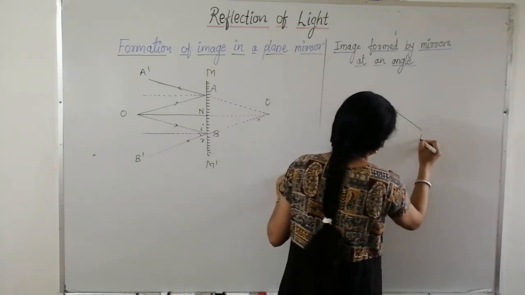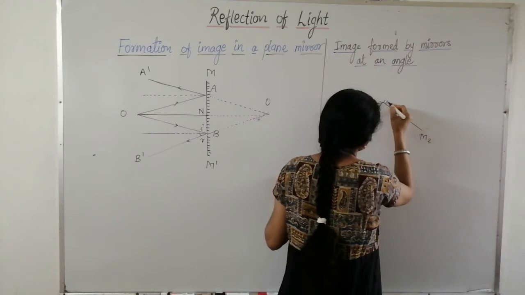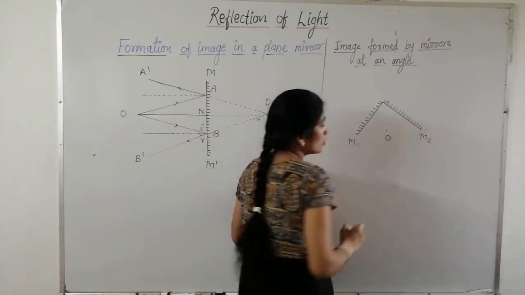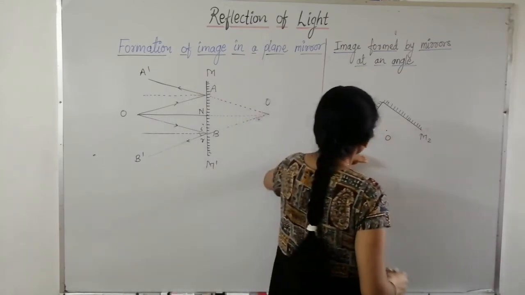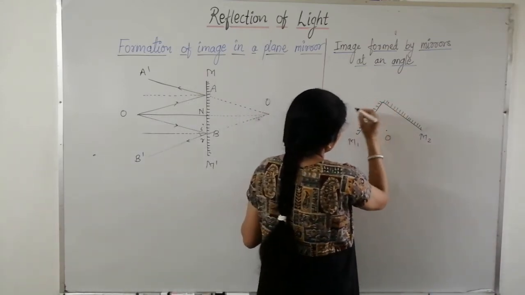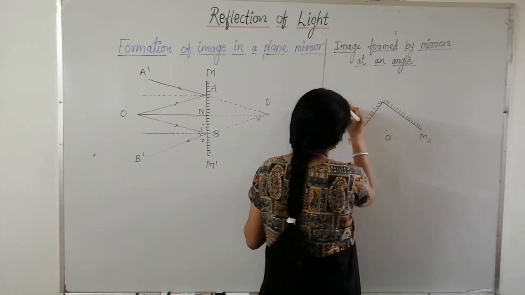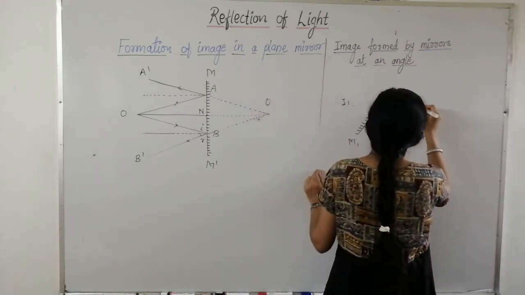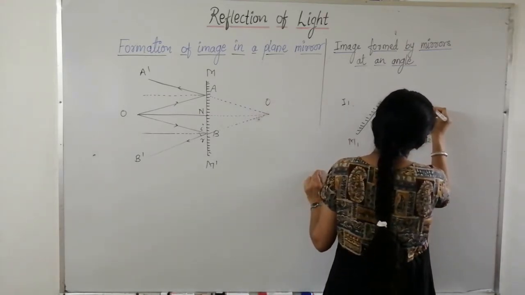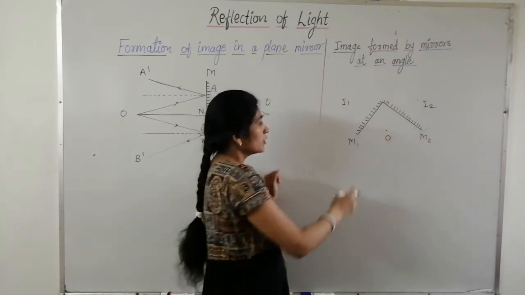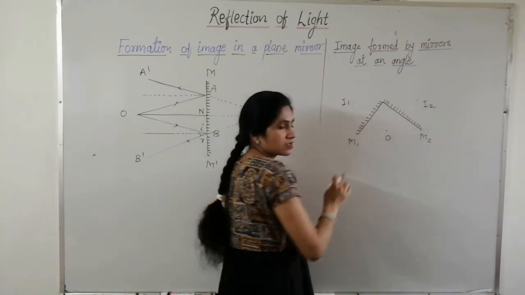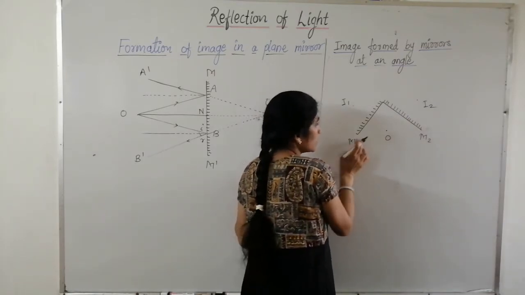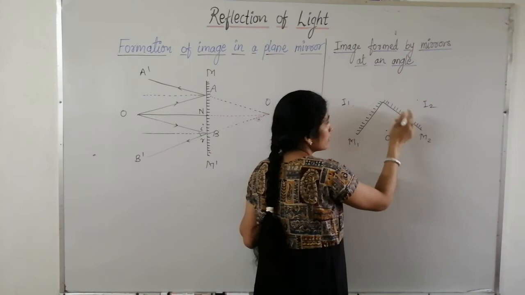Let's see what happens when the two mirrors are kept perpendicular to each other. Let M1 and M2 be the two mirrors kept perpendicular to each other, and let this O be the object. Let I1 be the image formed in mirror M1 and I2 the image formed in mirror M2. We know that in a plane mirror, object distance and image distance are the same. Now the image of mirror M1 also forms in mirror M2.